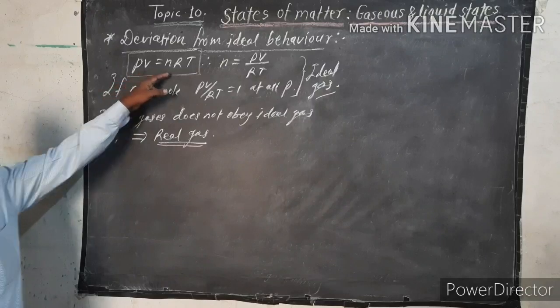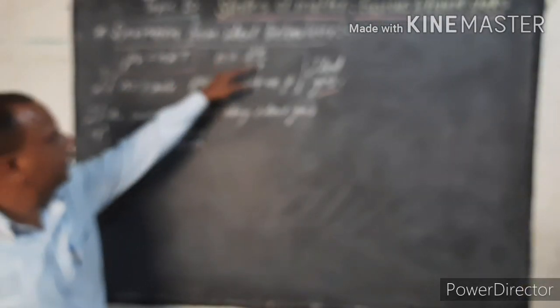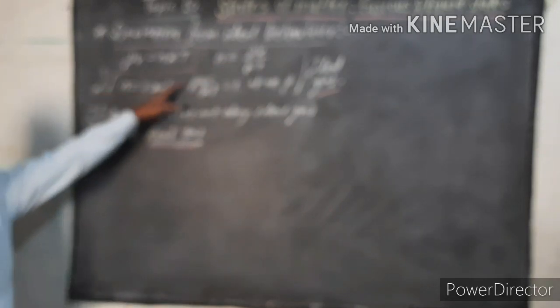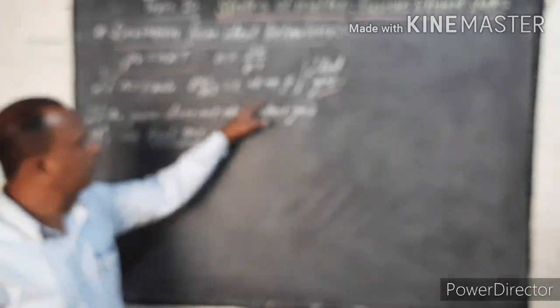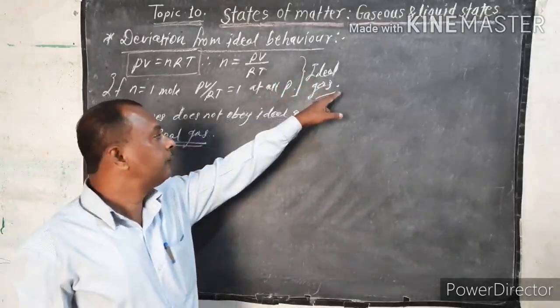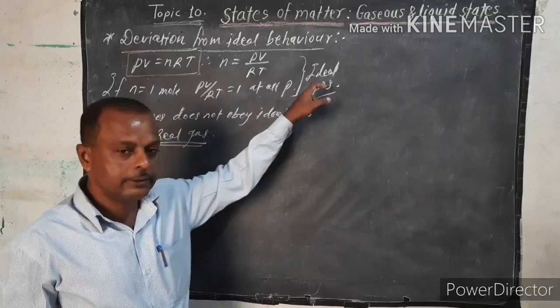You know that PV = nRT. So from this, n = PV/RT. Do you understand? If n is equal to 1 mole, then PV/RT is equal to 1 at all temperatures. And such gases are called ideal gases.